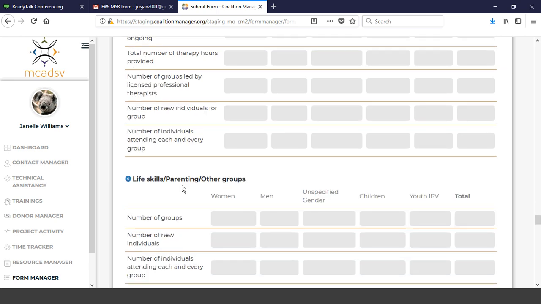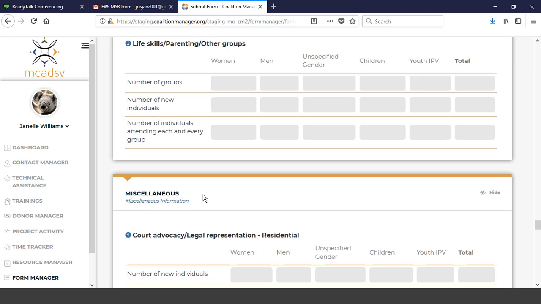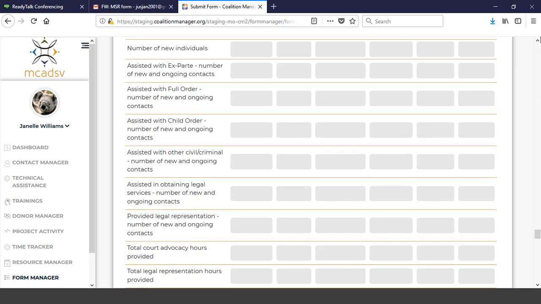So life skills, parenting, and other groups, again, there was the number of new individuals attending those, but under the number of groups, you're already capturing that currently. Continue to do that. Then the number of individuals that are new to attending those, and the number of individuals attending each and every group. We made it through that section. We did. Now we get to look at court advocacy.